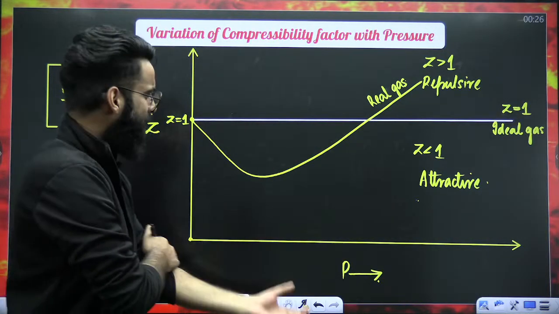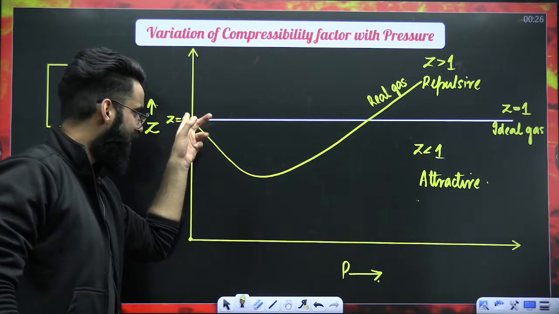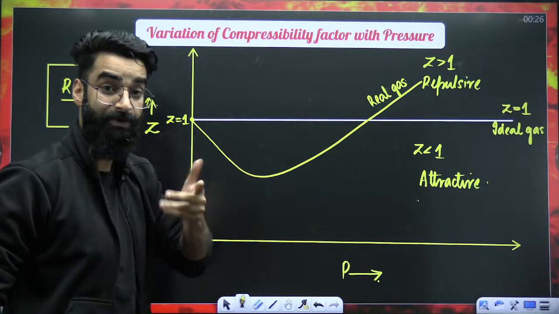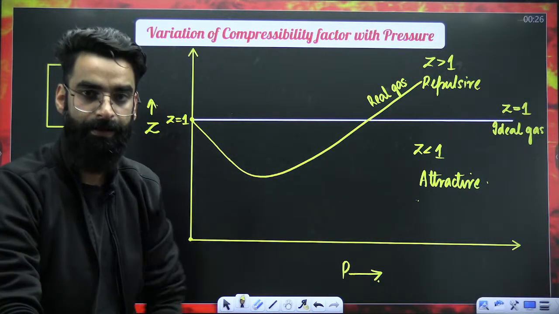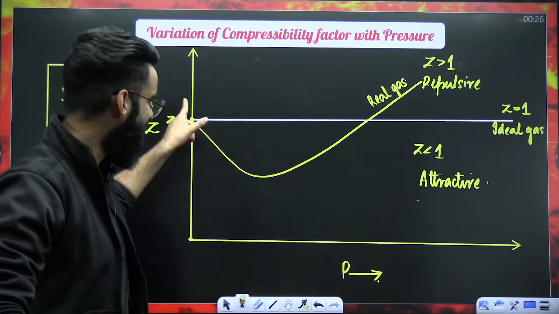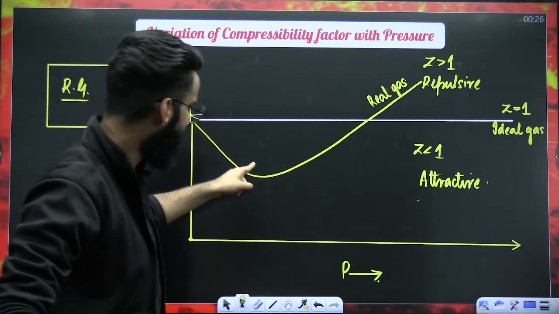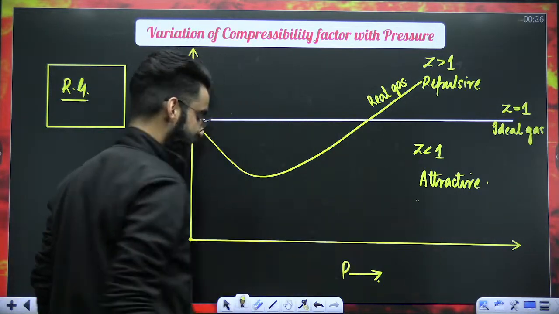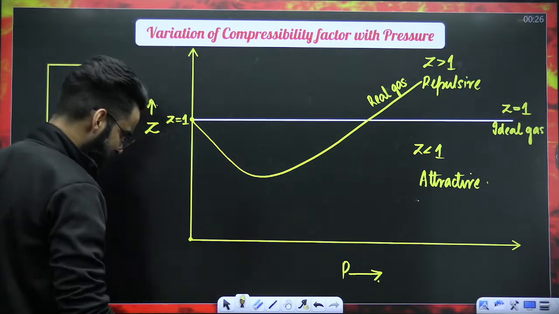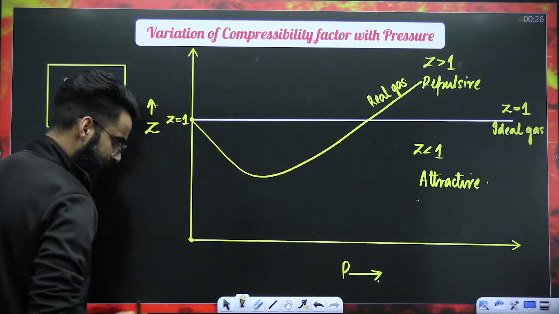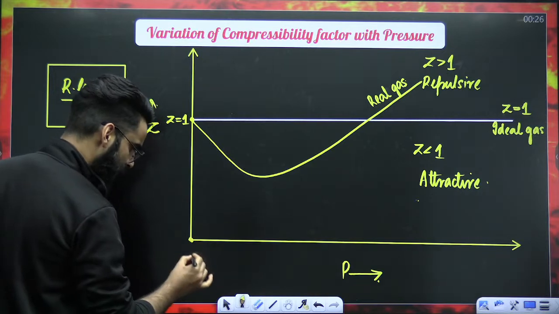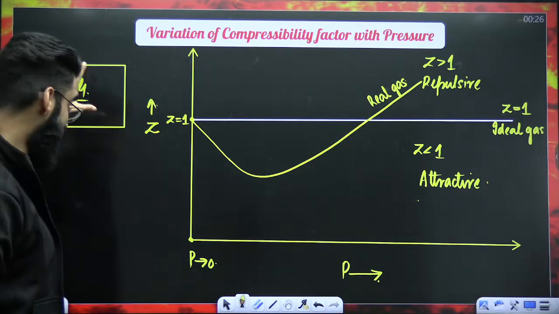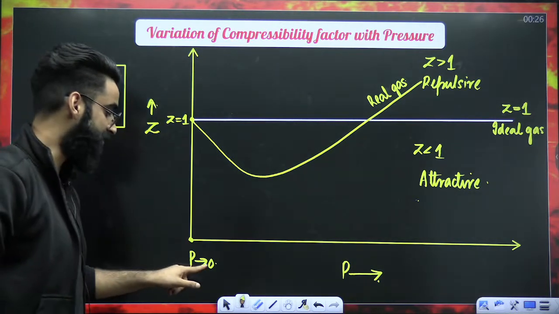Now, we have to understand basically what this dip means, why it goes down, then why it goes up. We have to understand this a bit in detail. Let's try to understand why the graph takes a dip in the beginning, then why it goes up. First of all, this white line over here represents your ideal gas. At this particular point, I'm approaching the pressure of the real gas in the container as 0.